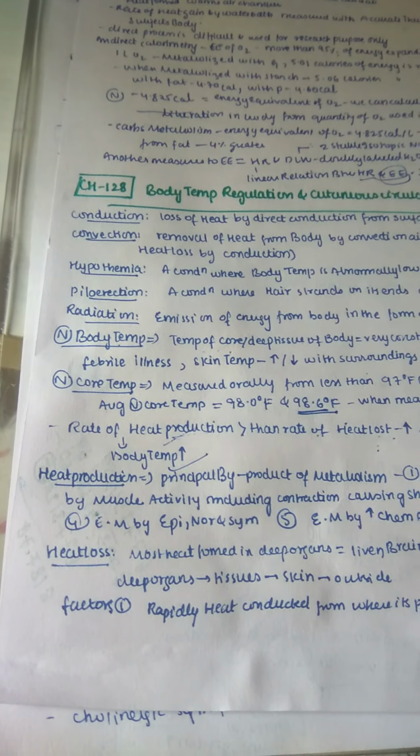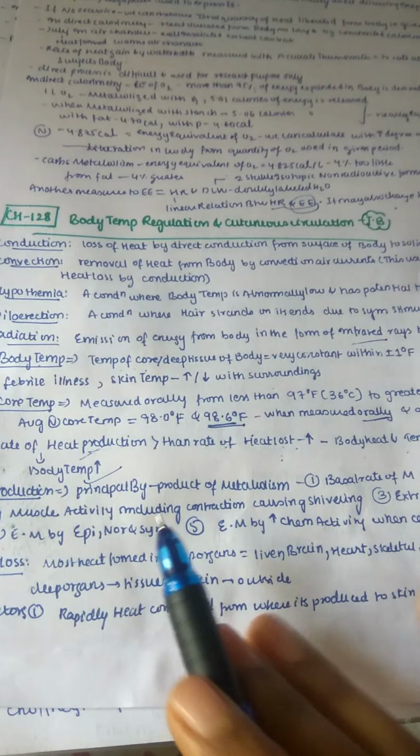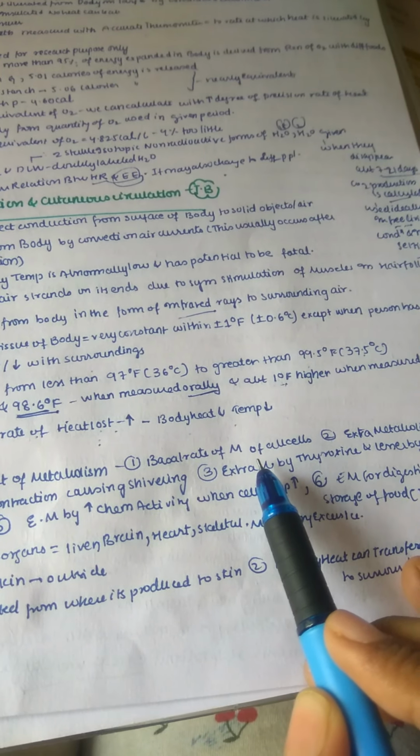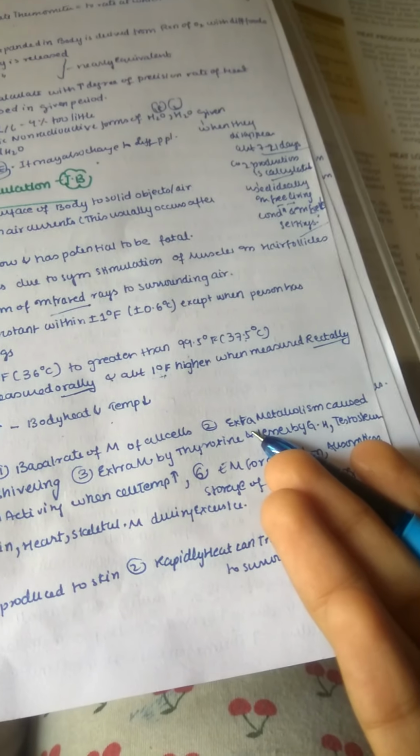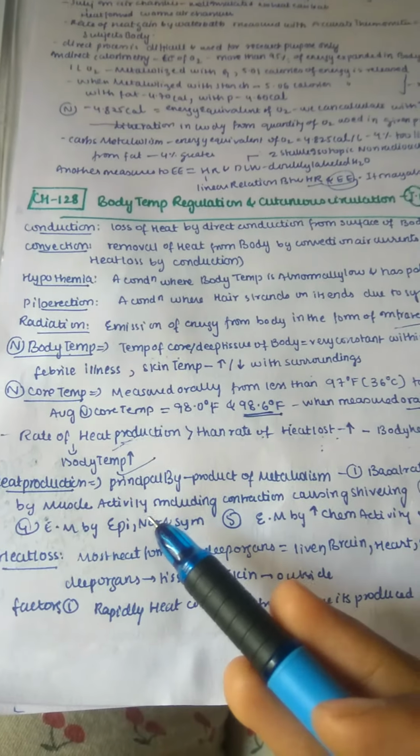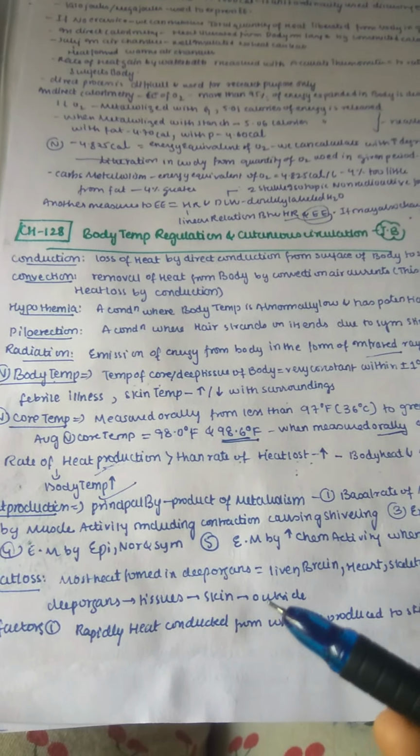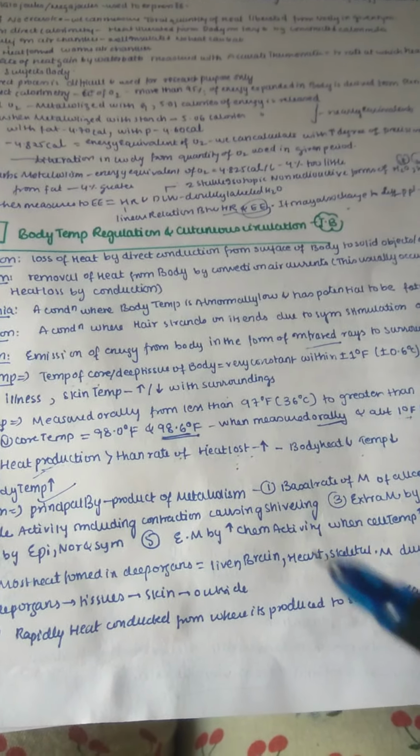Now let us see heat production. The principal byproduct of metabolism is our heat production. First, the basal rate of metabolism of all cells: every cell in our body has a regulation of its heat. Also, extra metabolism is caused by muscle activity, including contraction causing shivering. So whenever we do more exercise, or there is more contraction of muscle, heat is also increased. And whenever there is shivering, heat is increased in the body.